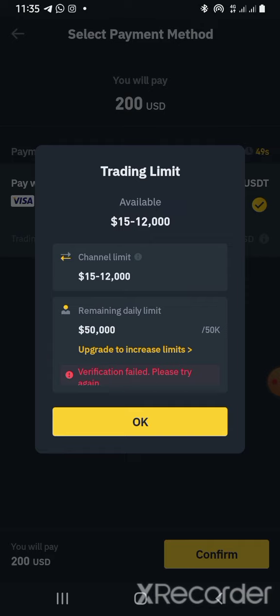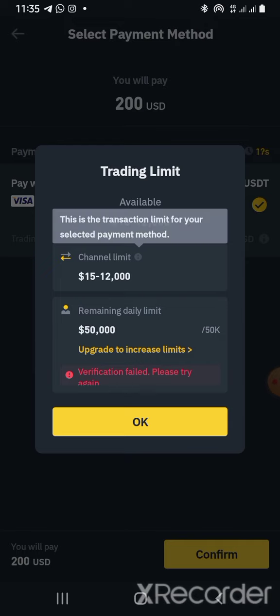Now I'm using my Binance in Nigeria to do this for you guys, and you can see the limit that I have. They say remaining daily limit is $50,000. I can upgrade my limit by providing more information, you see. And channel limit, what they mean is, they say this is the transaction limit for your selected payment mode.